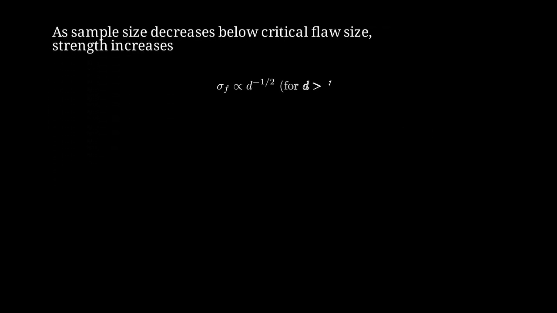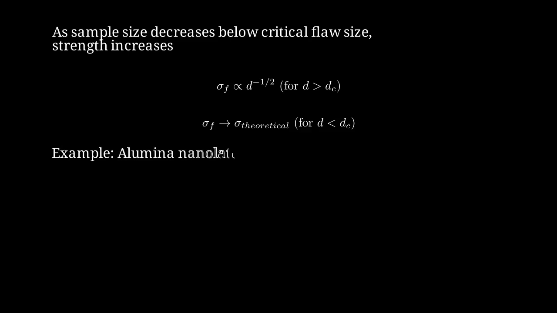For brittle materials, strength scales as d to the negative 1/2 power, where d is the characteristic dimension, but only when d is larger than a critical size d_c. When d becomes smaller than d_c, the strength approaches the theoretical strength of the material, which can be 10 to 100 times higher than bulk values. For example, alumina nanolattices with strut diameters of 50 nanometers exhibit strengths approaching 1 gigapascal compared to tens of megapascals for bulk porous alumina.